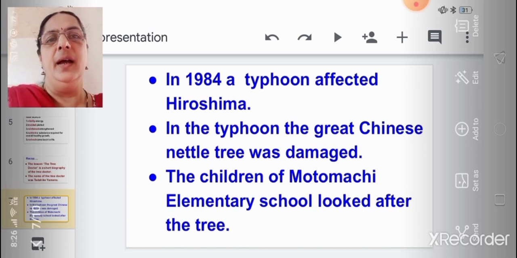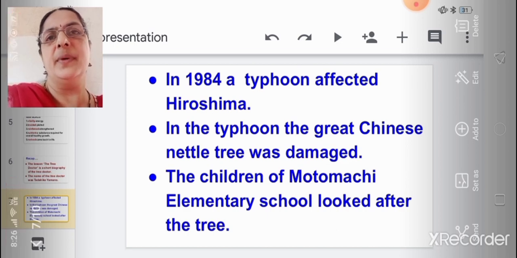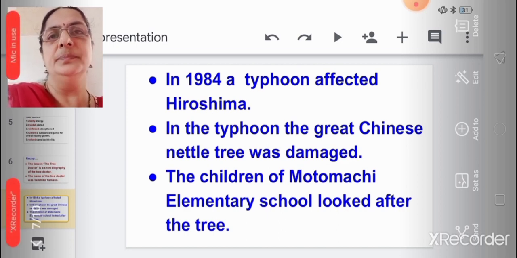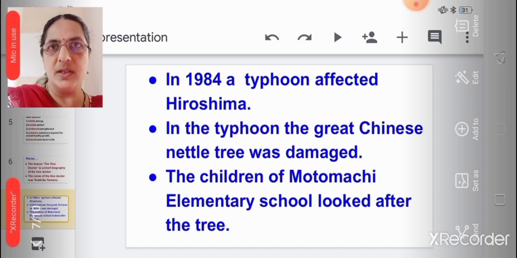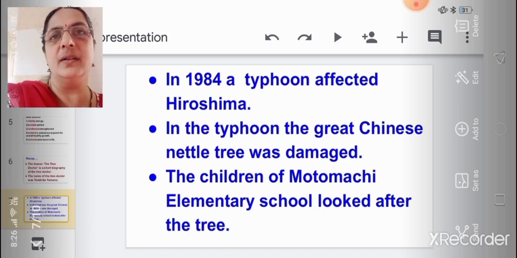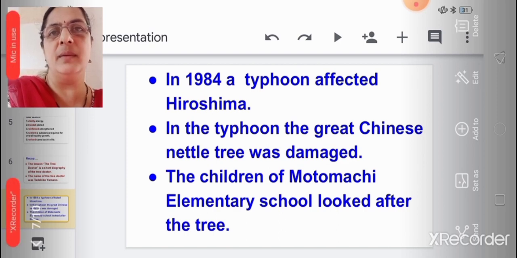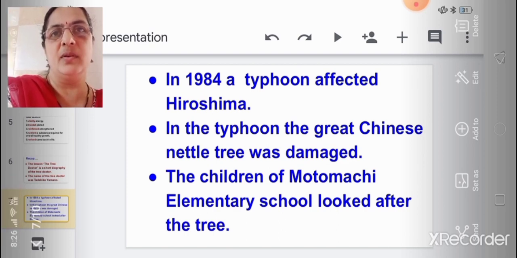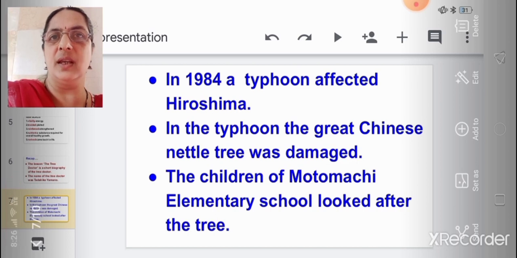Okay? And he had come, and what did he do? How did he find out whether the tree was alive? He pressed his hands around the tree, and he kept his eyes closed and concentrated. When he concentrated, he felt the moisture in his hand. Okay, so he realized that the tree was alive. When he announced it to them, all were very happy because it was not an ordinary tree, it was a great Chinese nettle tree which had survived even the atomic bomb blast during the Second World War.